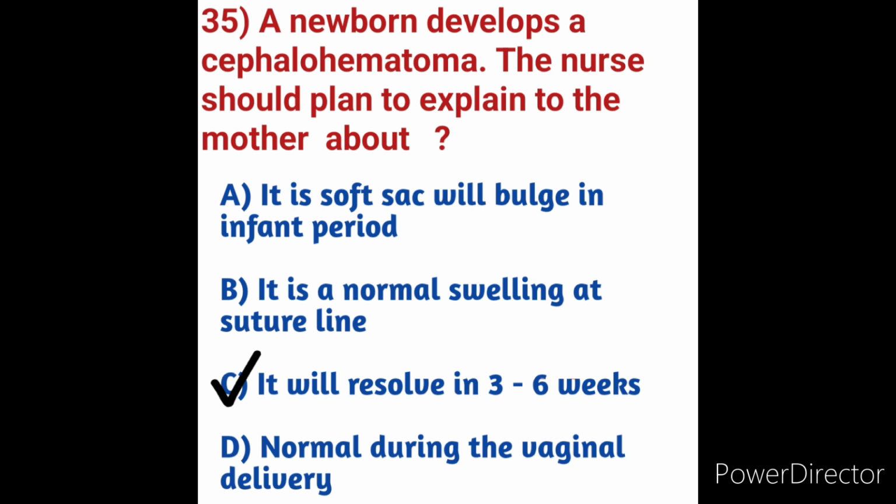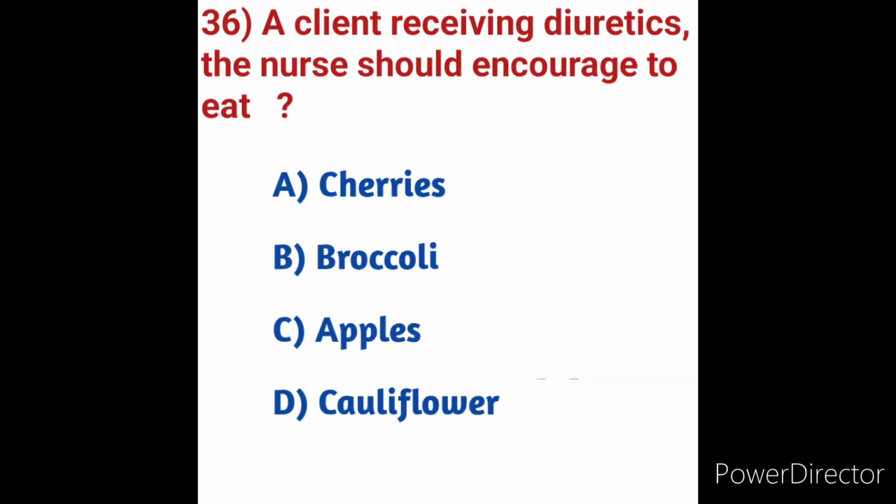Next we will move on to question number 36. A client receiving diuretics, the nurse should encourage to eat. We will see first options. Option A, cherries. Option B, broccoli. Option C, apples. Option D, cauliflower.